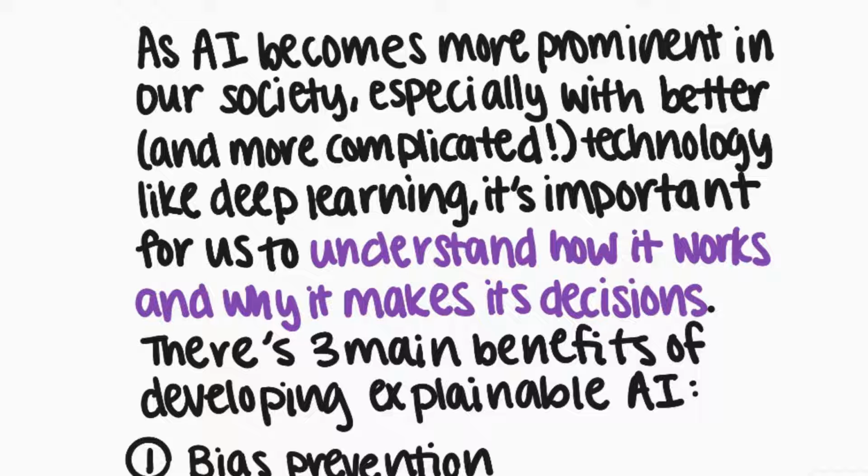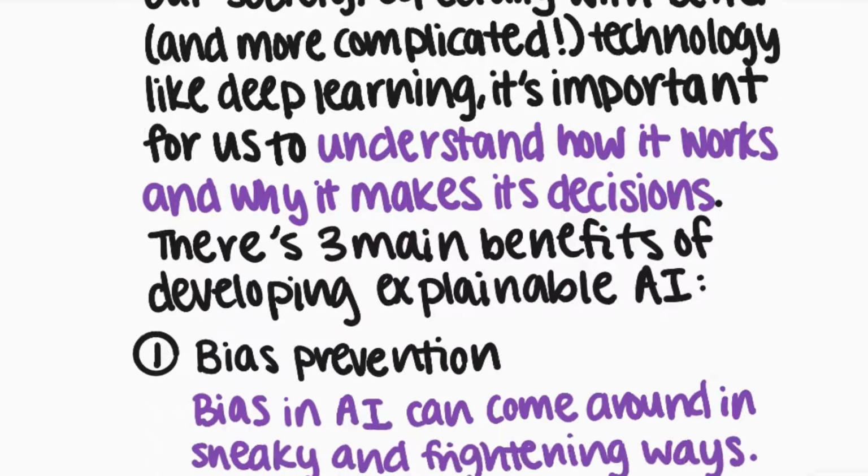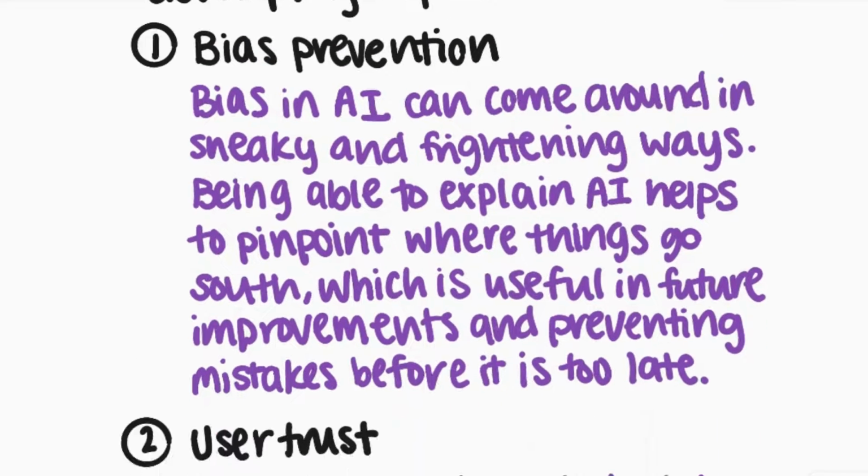So there's three main benefits of developing explainable AI, and we're going to take a closer look at each one of them. First up, we have bias prevention. We talked about this in the last video, which you should definitely check out if you haven't already. But bias in AI can come around in sneaky and frightening ways, and it can even have devastating consequences on people's lives. Being able to explain AI helps to pinpoint where things go south, which is useful in future improvements and preventing mistakes before it is too late.